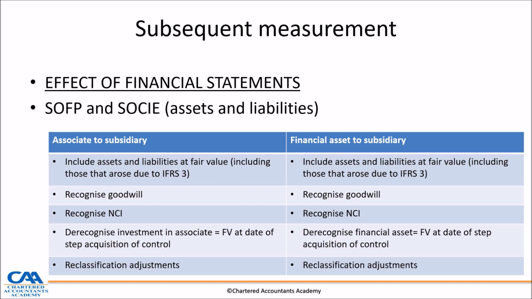We expect to see goodwill if there's any. We expect to see NCI for the portion or its share of the net assets and liabilities. The investment in associate should not be seen, and any reclassification adjustment should be effected in the statement of equity. If it's a financial asset to subsidiary,